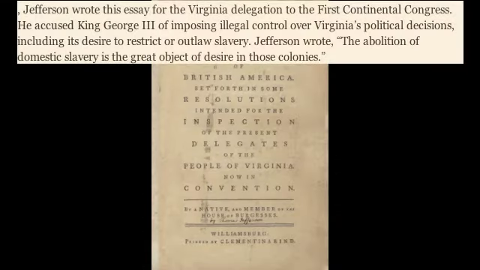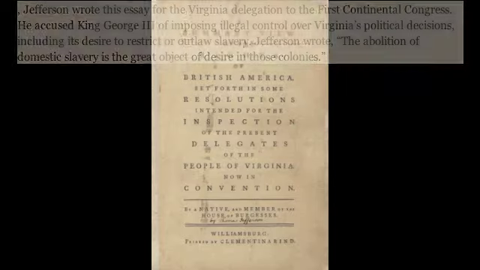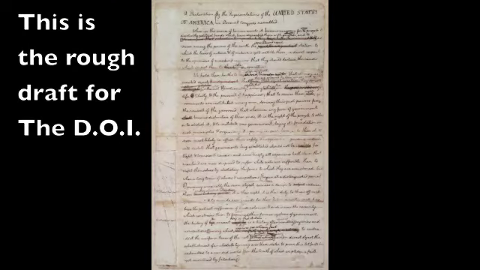A Summary View of the Rights of British America by Thomas Jefferson was written for the Virginia delegation to the First Continental Congress. In it, he accused King George III of having illegal control over Virginia's political decisions, including wanting to restrict or outlaw slavery. Jefferson wrote, "The abolition of domestic slavery is the great object of desire in those colonies."